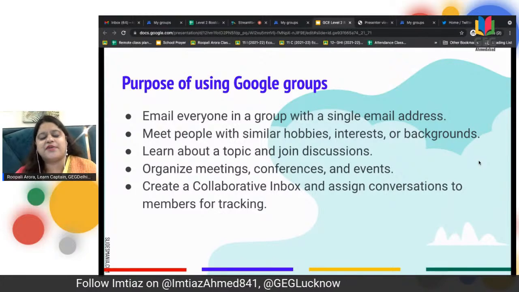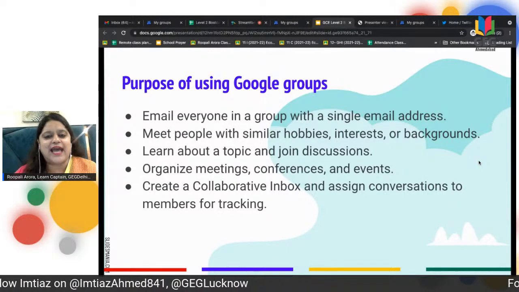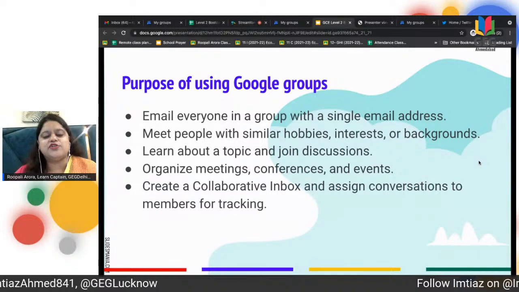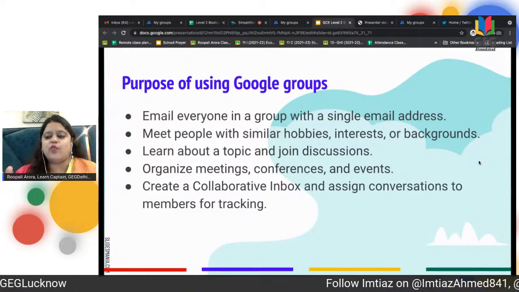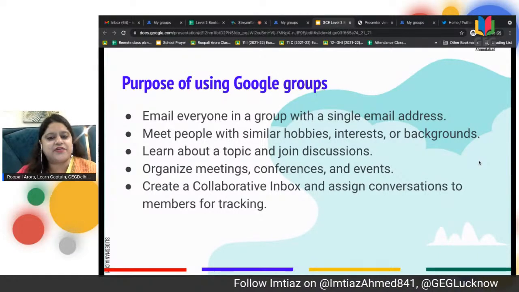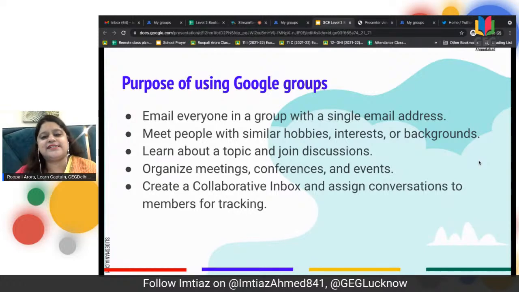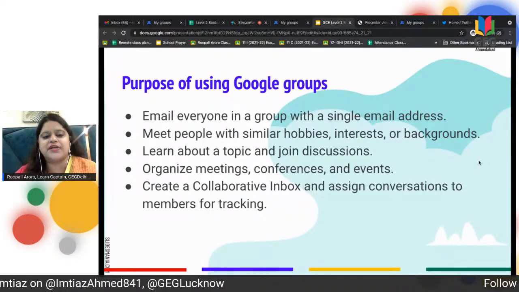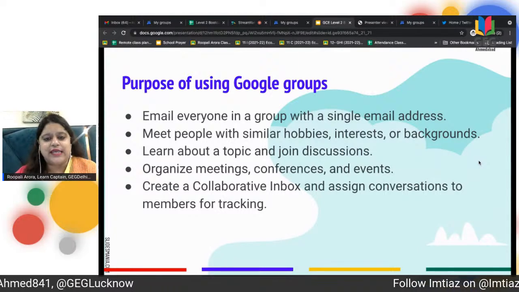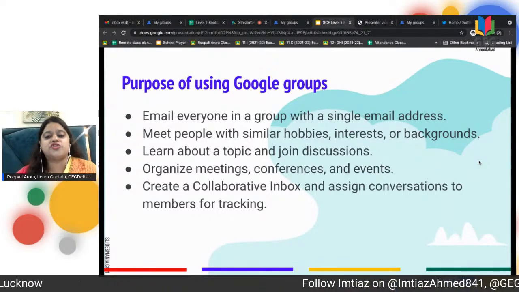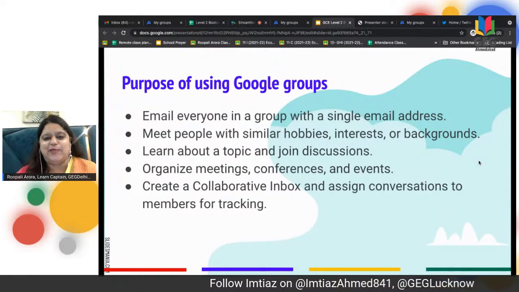Google Groups helps you communicate directly with one single email address, which eases out your entire task of reaching out to so many people in a group. So through Google Groups, you can email everyone in a group with just a single email address.